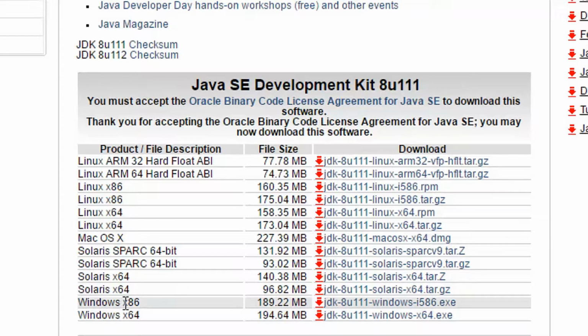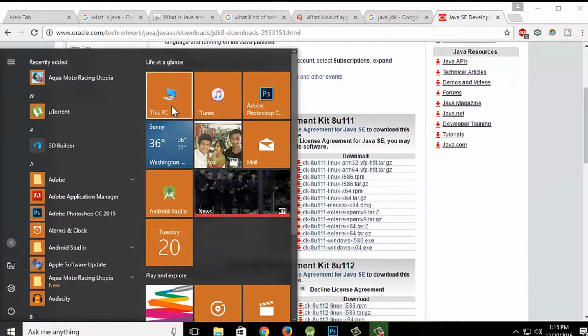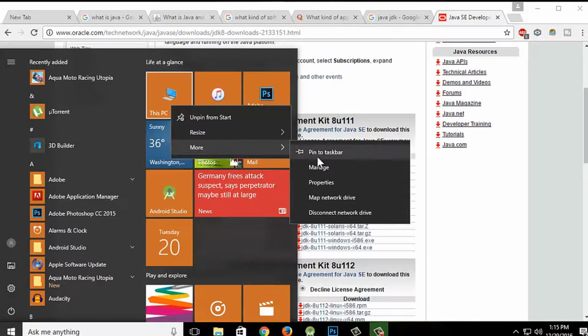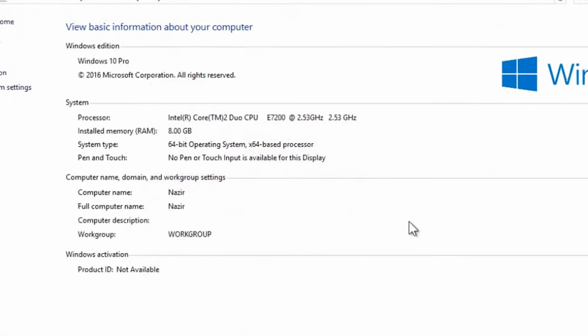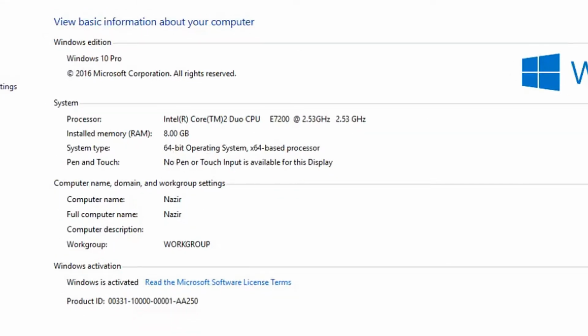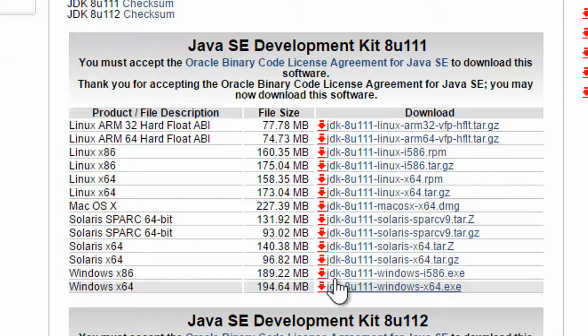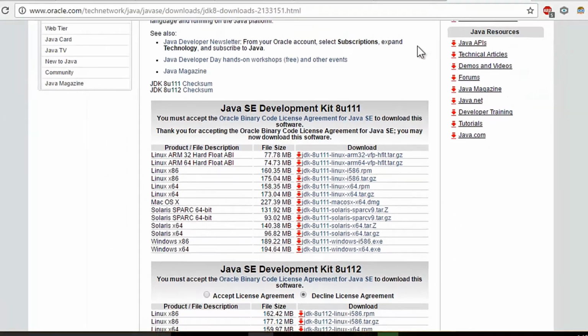This x86 is for 32-bit and this is for 64-bit. If you want to know which version you are using, go to My Computer or This PC, right click and hit on properties. As you can see, I'm using a 64-bit operating system, so I have to download this first 64-bit one, after accepting the license. I'm going to click on it, and I have downloaded and installed it.